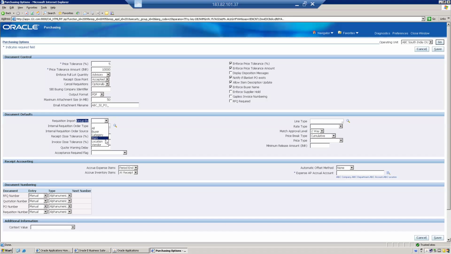In a similar way, if you have 20 lines in the interface table, and each 5 lines have one item, then 4 requisitions will be created. So that's called group by. If everything is the same item, same buyer, you don't need to create multiple requisitions. You can have all those items in one single requisition. For that purpose we use this requisition import group by. If you want to select all conditions, you can, or else select specific. I'll choose buyer.